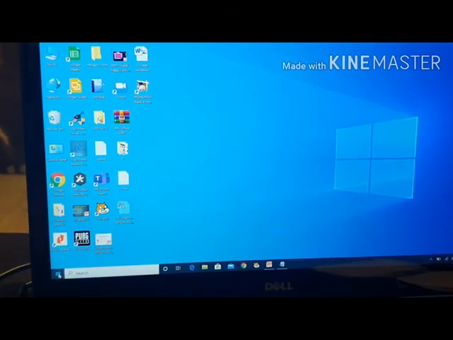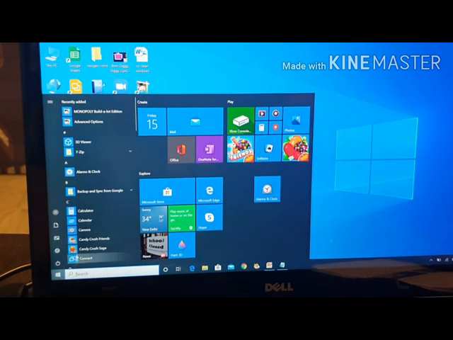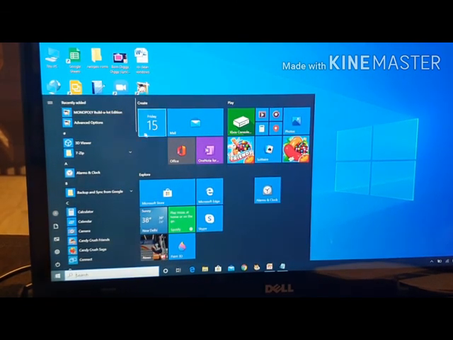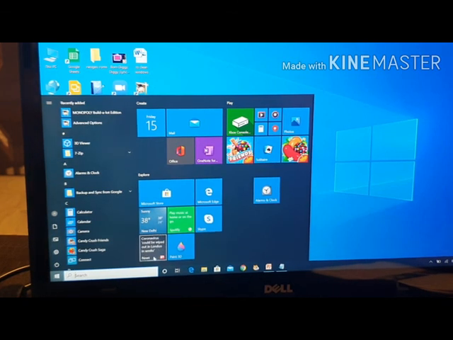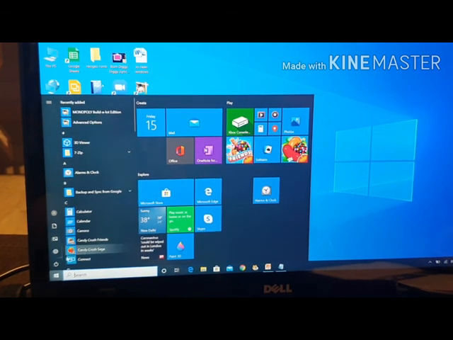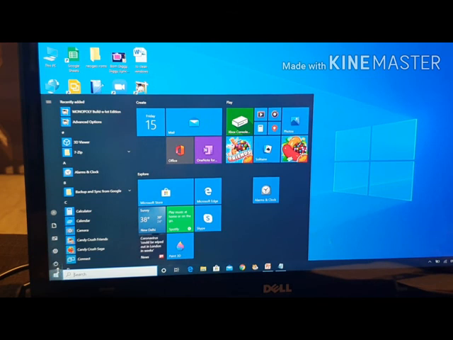See, here is the start button. When you click on the start button, this is the main menu we can see, and these are the applications in the form of tiles. This is the most used button in our system.